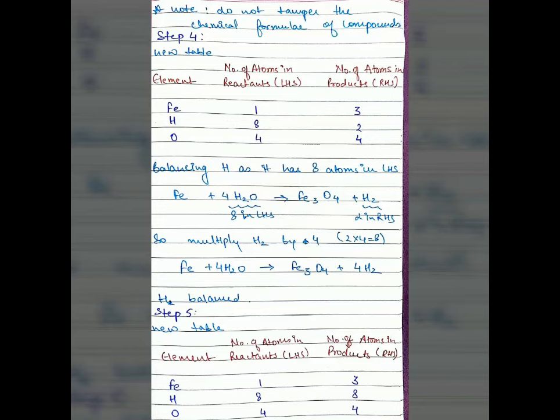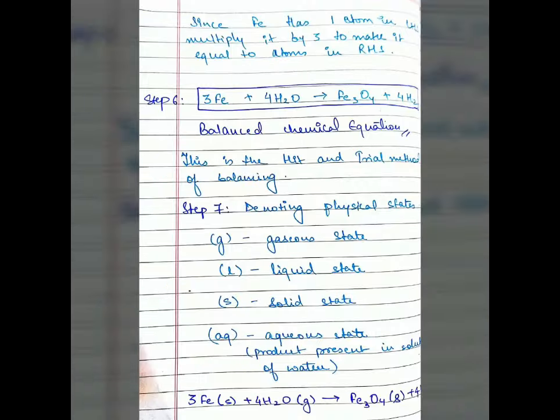So we do it by Fe plus 4H2O gives Fe3O4. Till now it is all the same. Then you multiply 4 to H2, so that it is 8 now. So the new formula will be Fe plus 4H2O gives Fe3O4 plus 4H2. Now hydrogen is also balanced and oxygen was balanced earlier, so all you have to do is balance Fe. You notice that Fe is 1 on LHS and 3 on RHS, thereby you have to multiply by 3 on the LHS. Note that when you do it, you will find the formula, that is 3Fe plus 4H2O gives Fe3O4 plus 4H2.